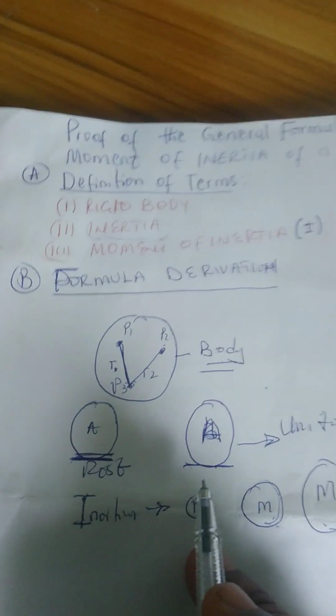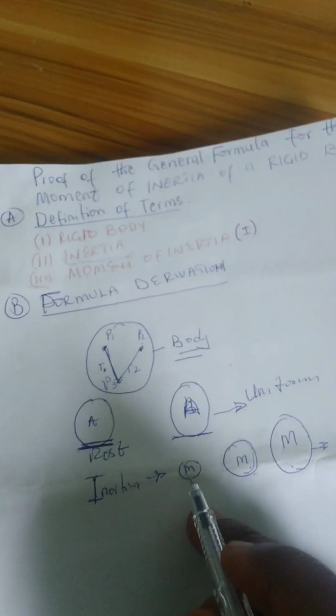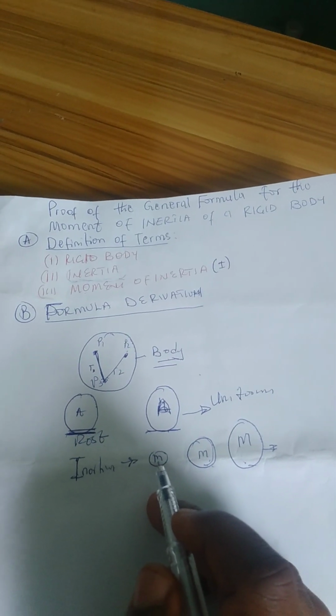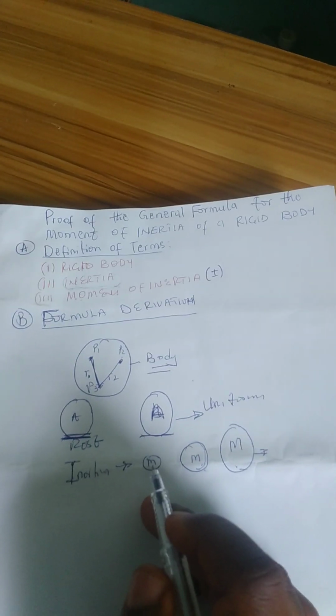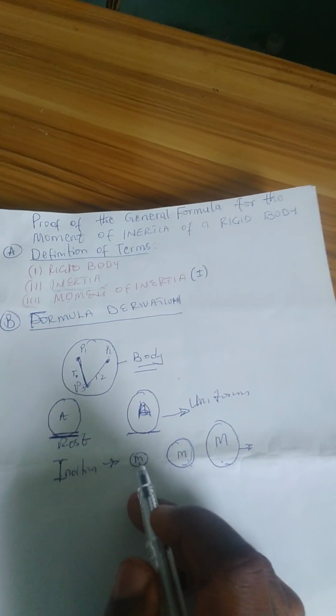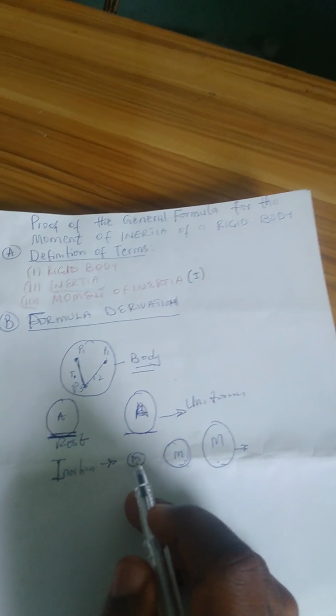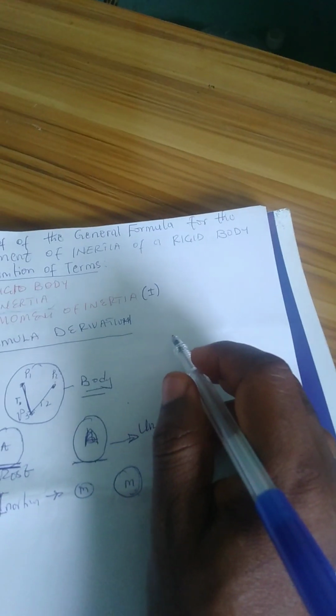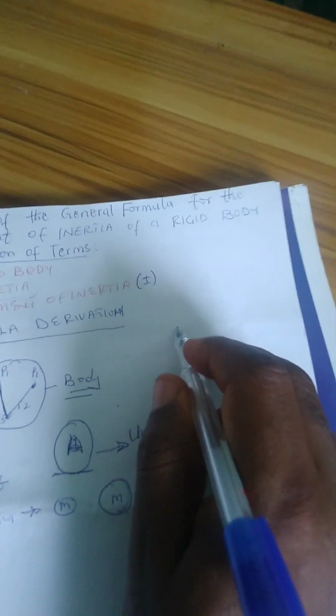What do we mean by moment of inertia of a body? Like I said, the moment of inertia of a body is a measure of the amount of turning force that it will resist in such a way that the body will continue moving. What I am trying to say in essence is this.